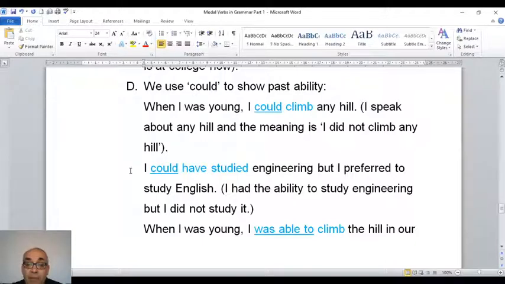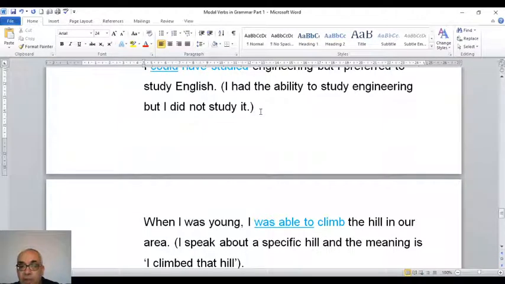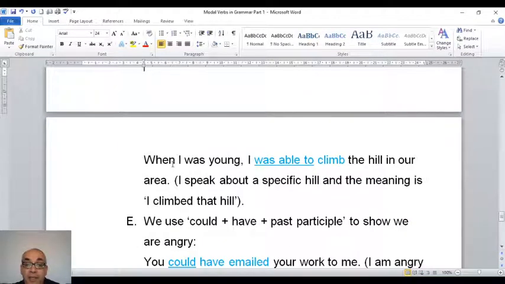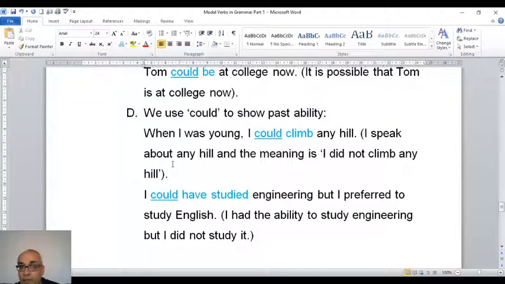If you come to was able to, it's different. When I was young, as you can see this one here, when I was young, I was able to climb the hill in our area. This means I speak about a specific hill, and the meaning is I climbed the hill. So when you say I was able to climb the hill, means you did it. But if you say I could climb the hill, means you did not do it. And if you say I could have climbed the hill, it means you did not do it. Very good.